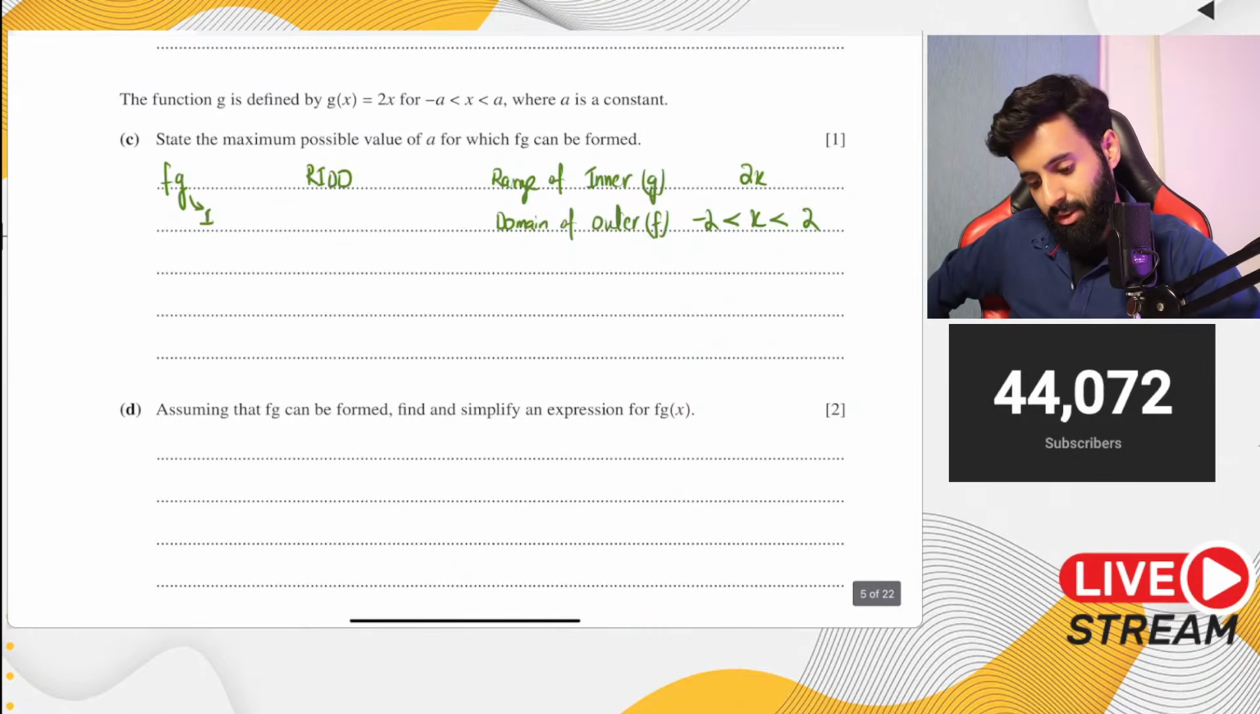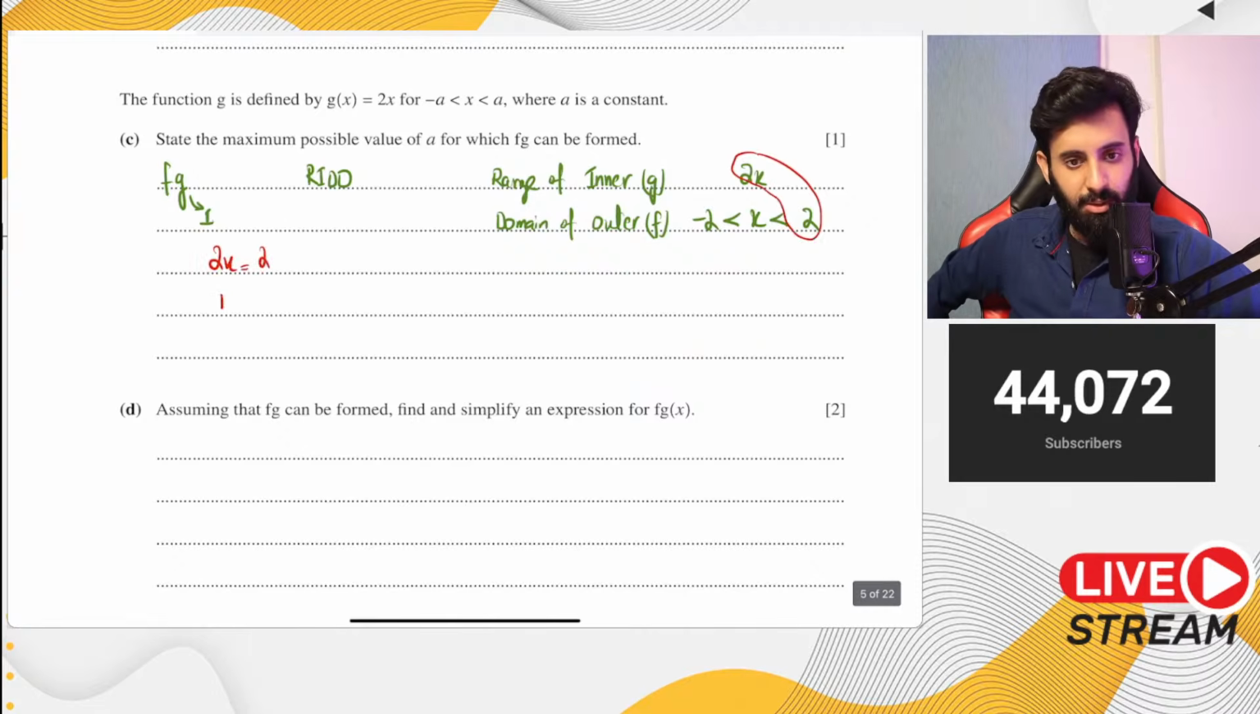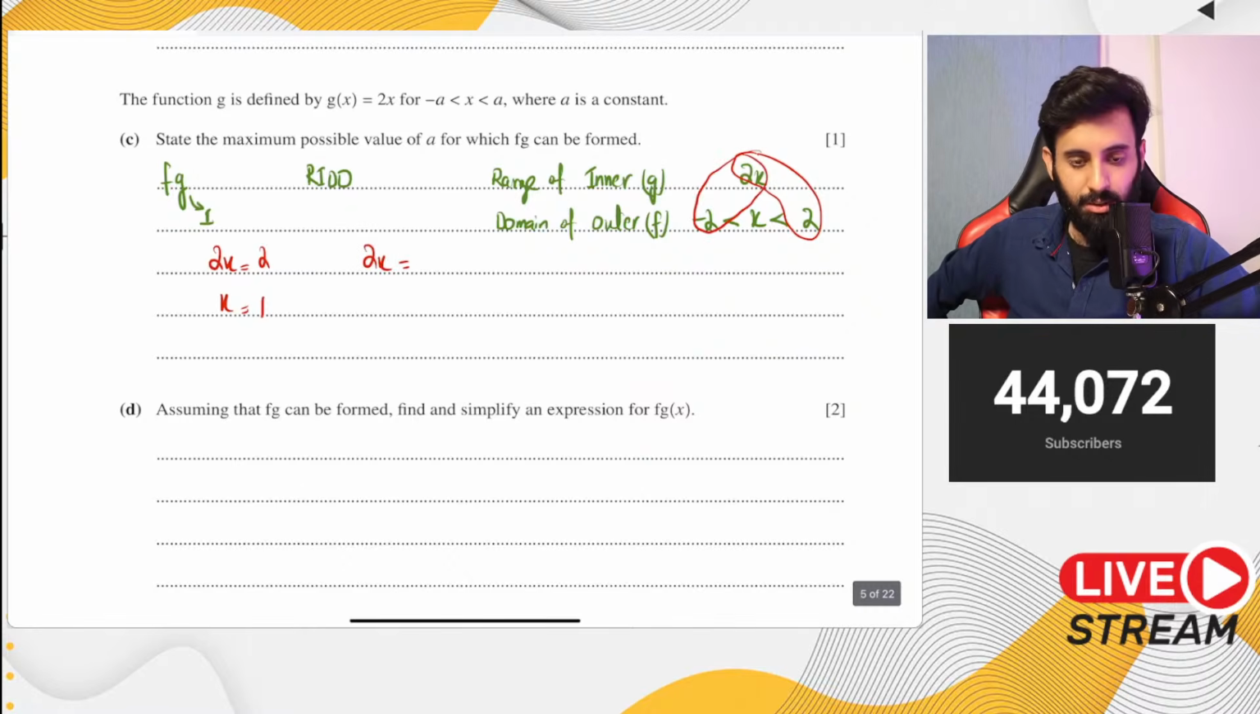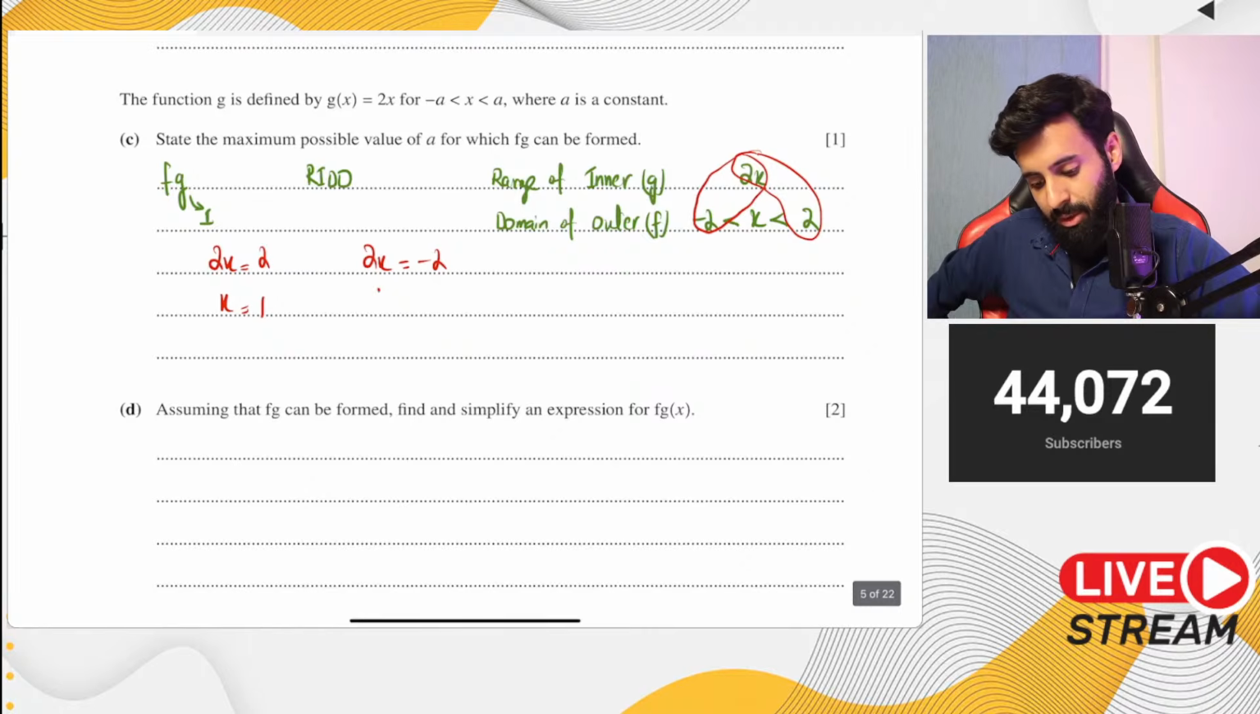That means 2x should be equal to 2. In that case, what is x equal to? x is equal to 1. And 2x should also be equal to -2. In that case, x is equal to -1. Now notice what we're ending up with: x is greater than -a and x is less than 1. Now what is the value of a? a is equal to 1.